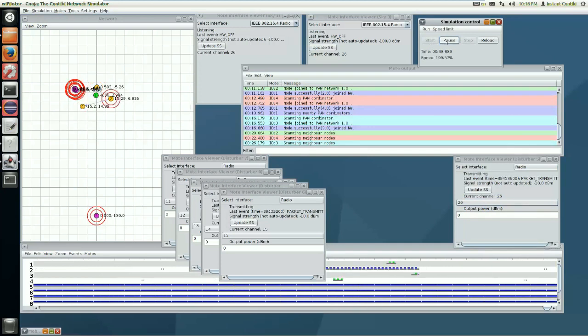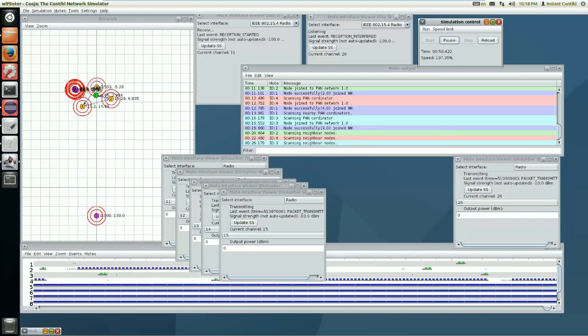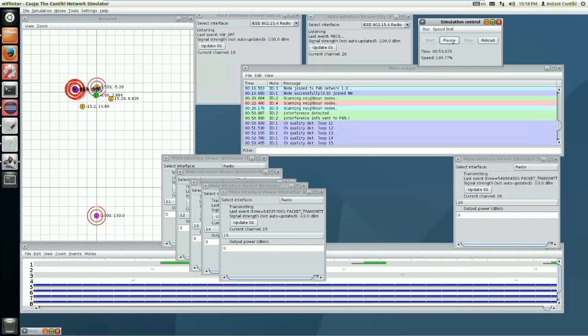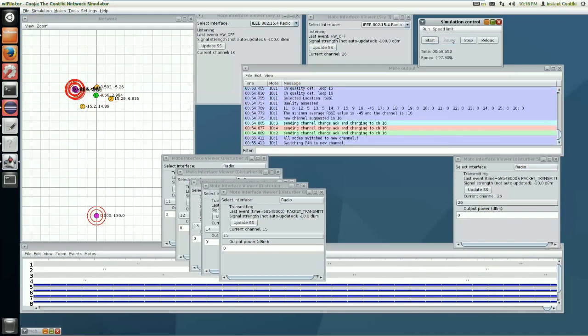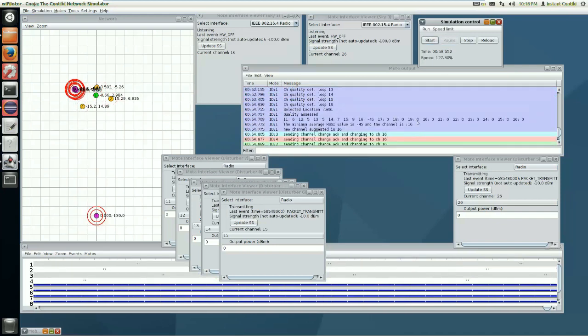When the mobile disturber node reaches the vicinity, the network gets affected and the PAN starts scanning for the channels.